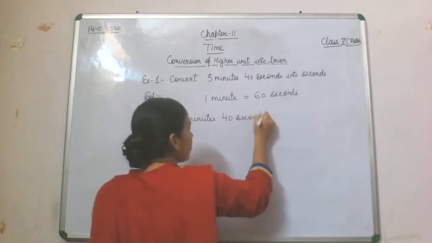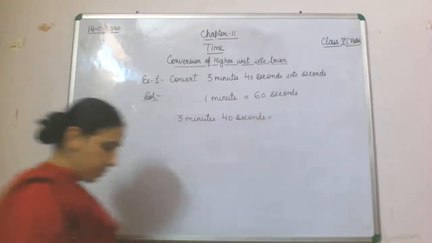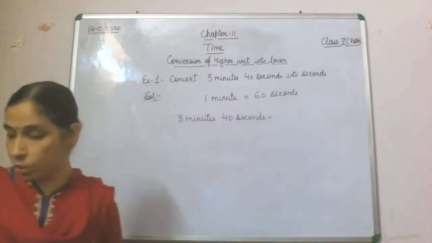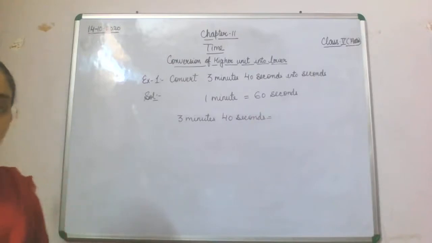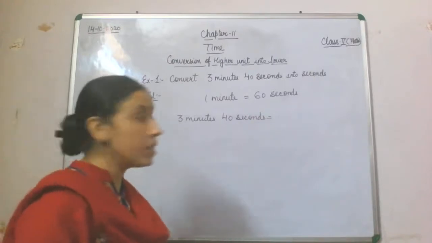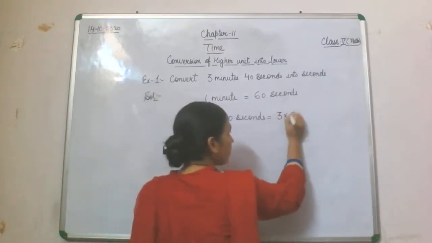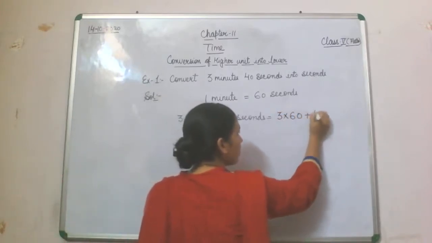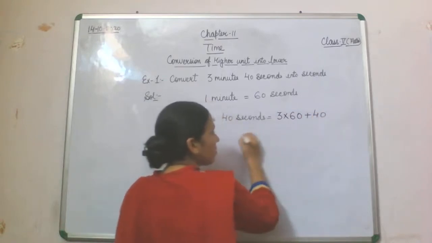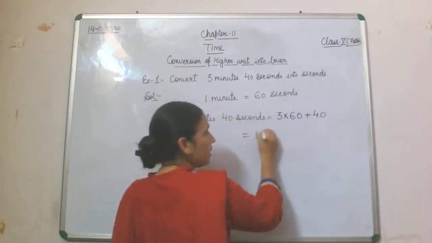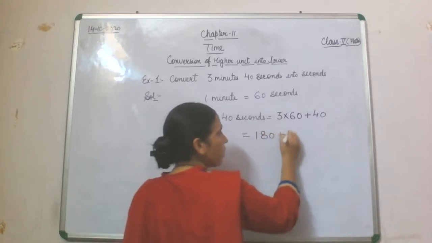What will we do? 3 minutes 40 seconds. Which part will we convert? Yes, the part which is given in minutes, that we will convert. Which is already in seconds, that we will not convert. Plus 40. So that will become 3 sixes are 18, 180 plus 40.